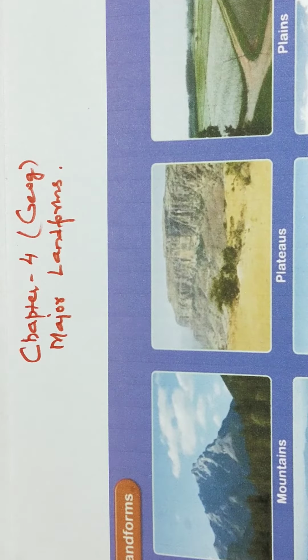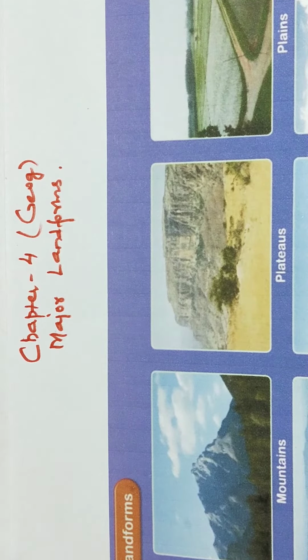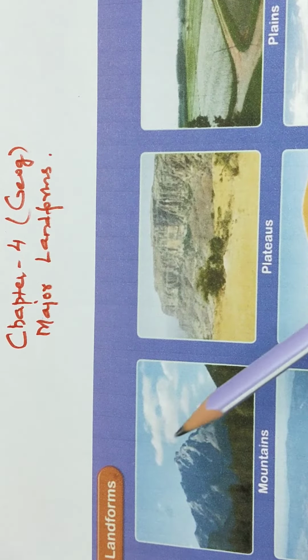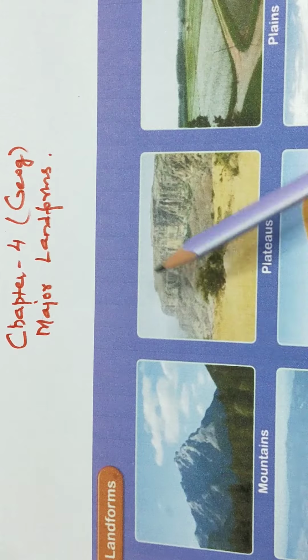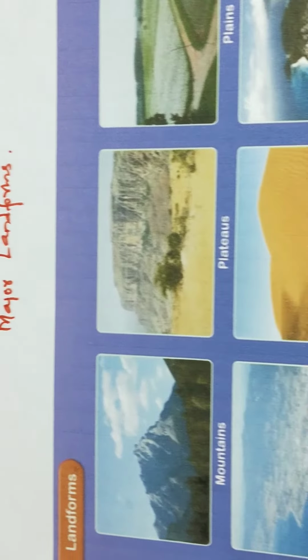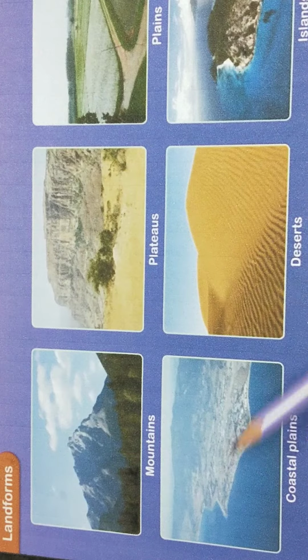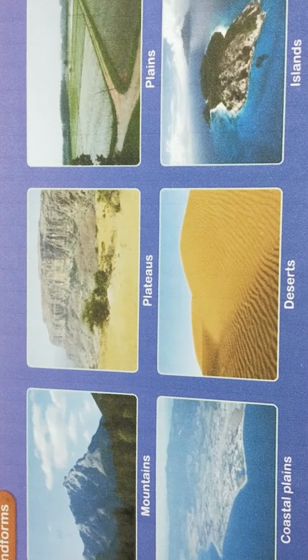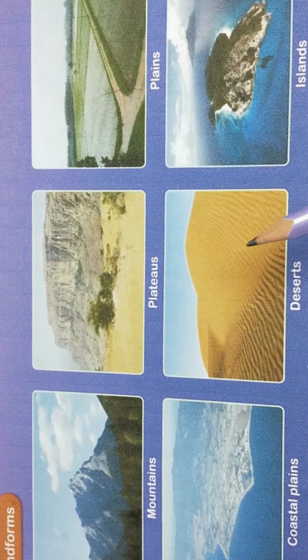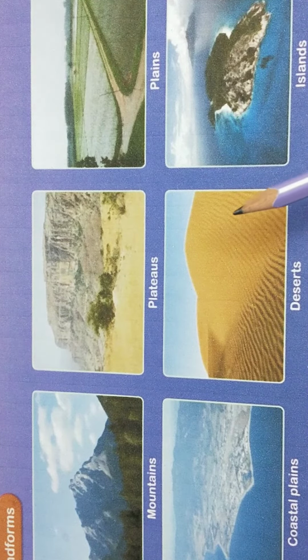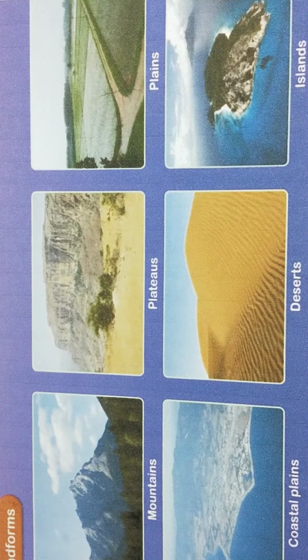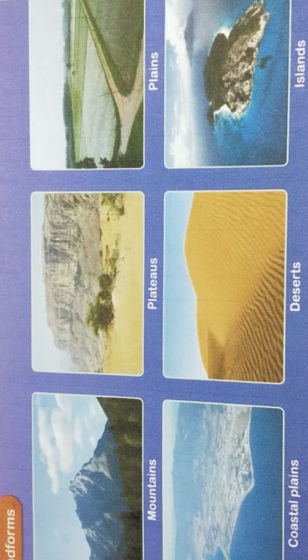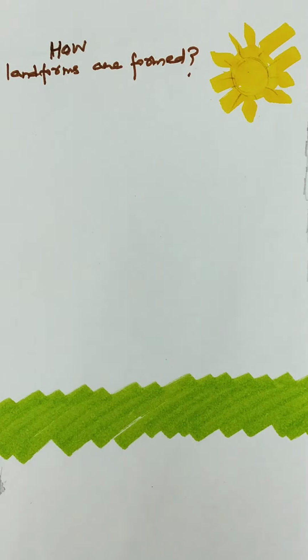So, children, today we are going to start a new chapter of geography, that is major landforms. First, let us see what landforms are. Different shapes of land which you see around you. For example, mountains, plateaus, plains, coastal plains, deserts, islands, and many other landforms, like waterfalls, lakes, caves, etc. All these are called landforms. Now let us see, children, how these landforms are formed.